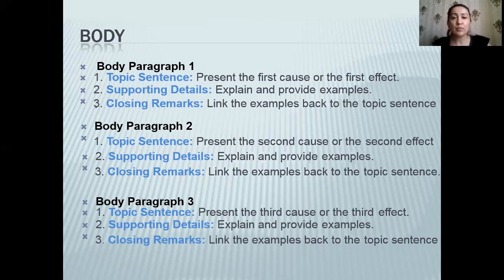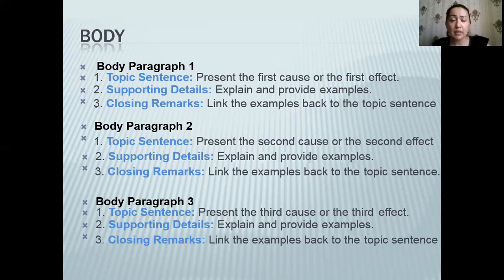And then you will support these thesis statements with the details, and you're going to explain and provide examples. Then you're going to add closing remarks, and here you're linking the examples back to the topic sentence.